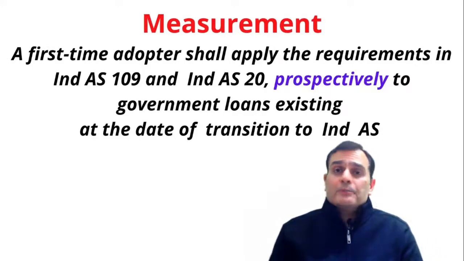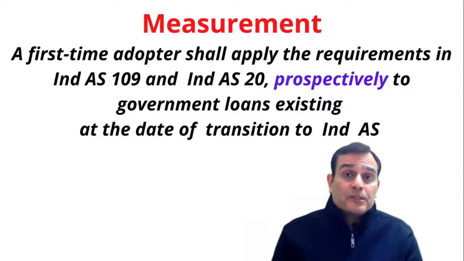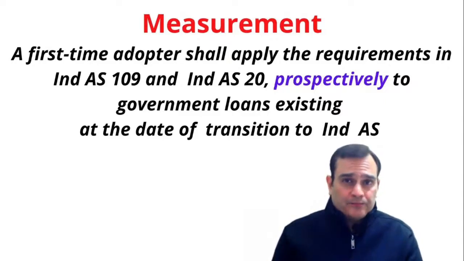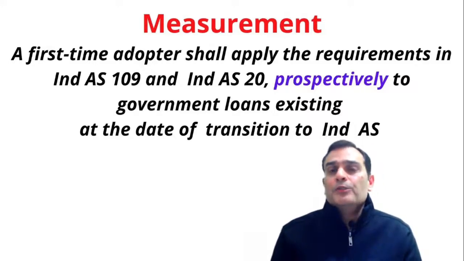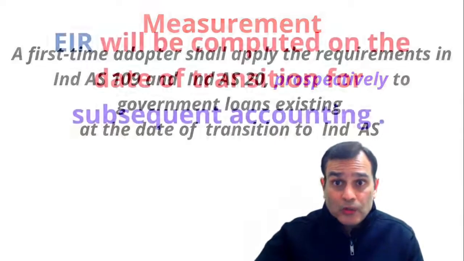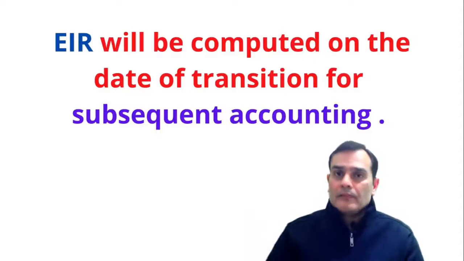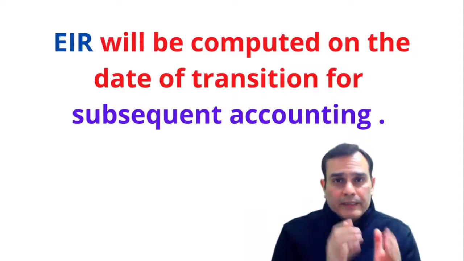But the subsequent accounting would definitely undergo a change, which means for the purpose of subsequent accounting, you would need to calculate an EIR. As we know, this government loan will be categorized as a financial liability, which is to be measured at amortized cost. So we'll basically have to calculate an EIR, and on the basis of the EIR, the subsequent accounting from the date of transition will be done.